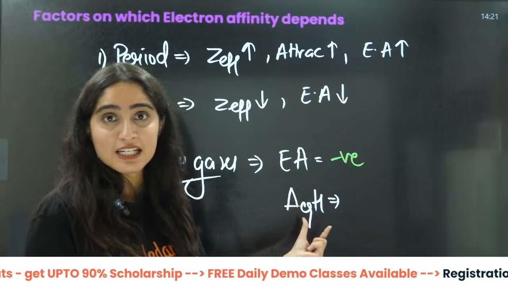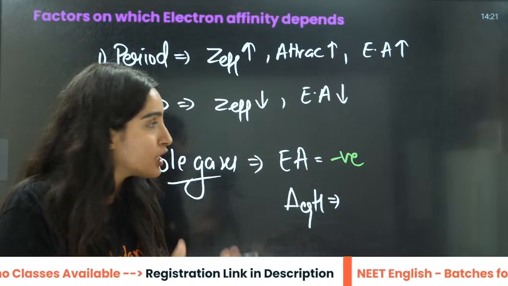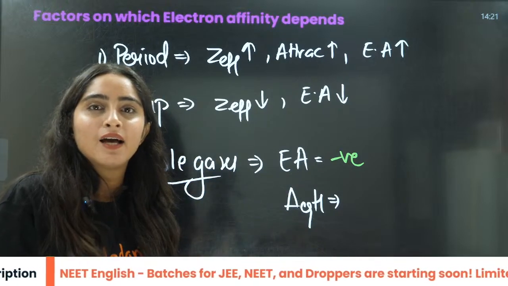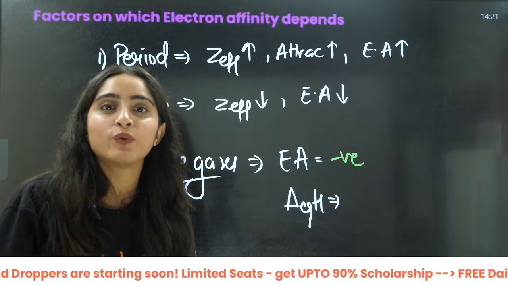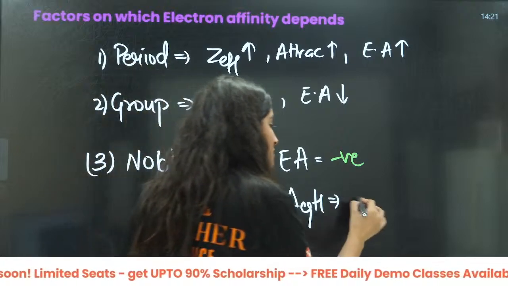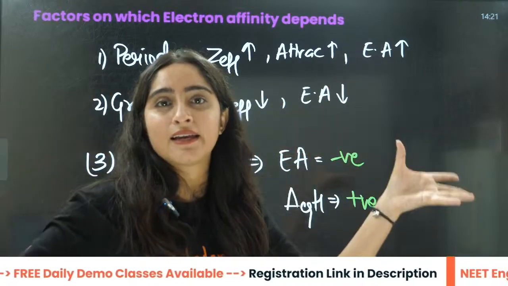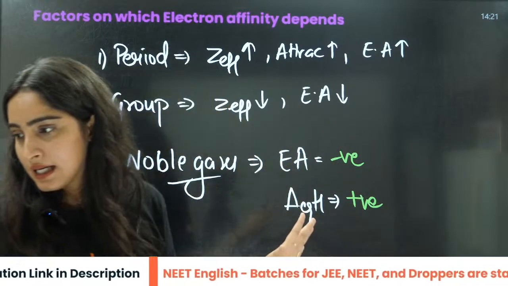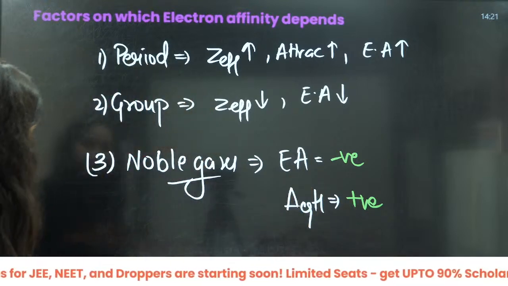But delta H, that is electron gain enthalpy, right? After you are giving them the food to eat, what will you say? You don't like that food, but they are forcing you to eat that food. What will you say? I hate it. Right? It will be positive in that. You will be like, okay, I'm not going to be happily releasing the energy. No, I'm very sad and eating it. So it will be positive here, right? Okay, so this is negative, this is positive, right? Okay, beta?